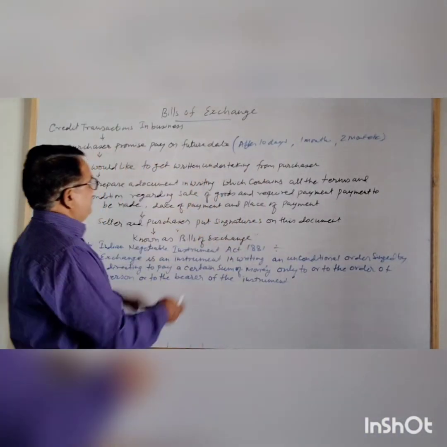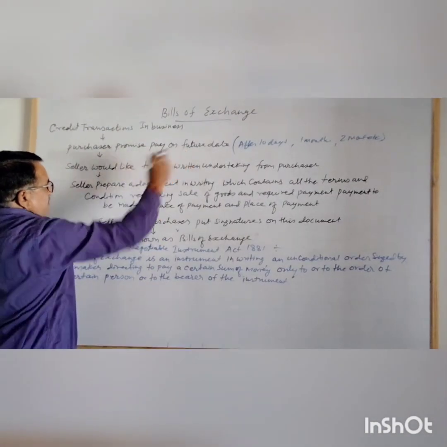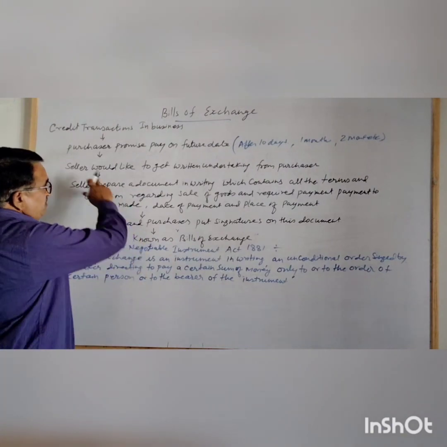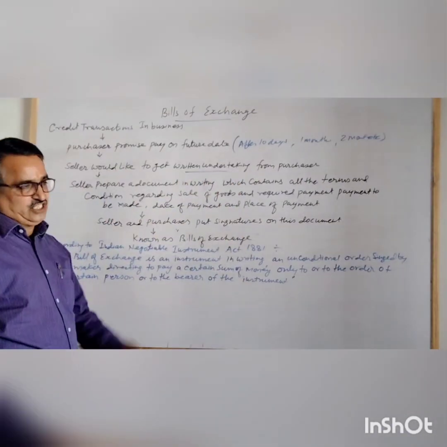So the first step, we sell the goods on a credit basis. The purchaser promises to make the payment on a future date, but the seller would like to get a written undertaking from the purchaser.